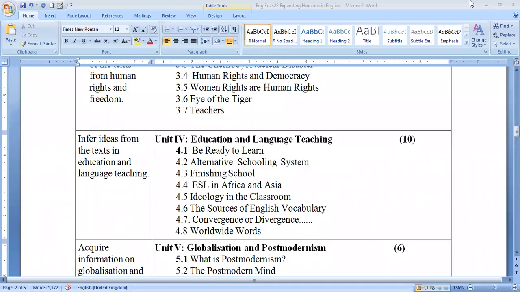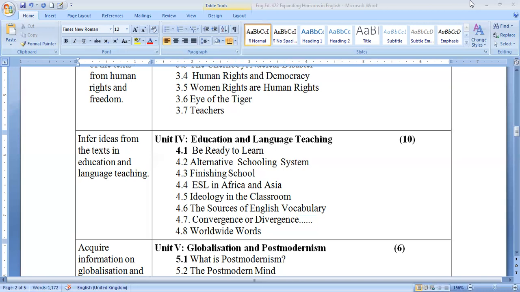In the same way, under unit 4, that is education and language teaching, under this topic students have to learn be ready to learn, and then alternative schooling system, finishing school, ESL in Africa and Asia, ideology in the classroom, the sources of English vocabulary, convergence or divergence, then worldwide words. So this is unit 4 about education and language teaching.